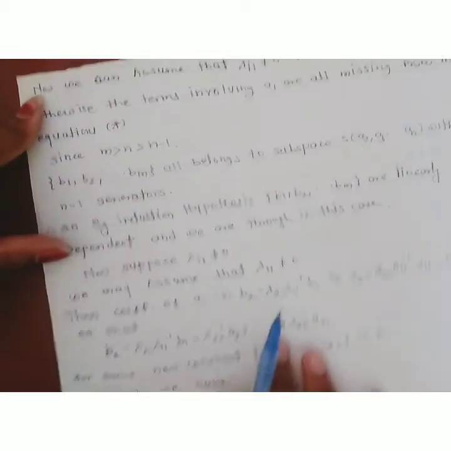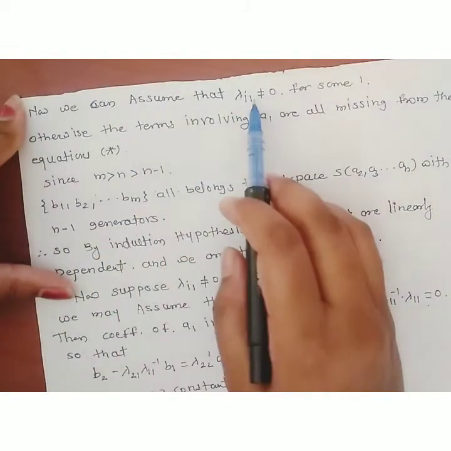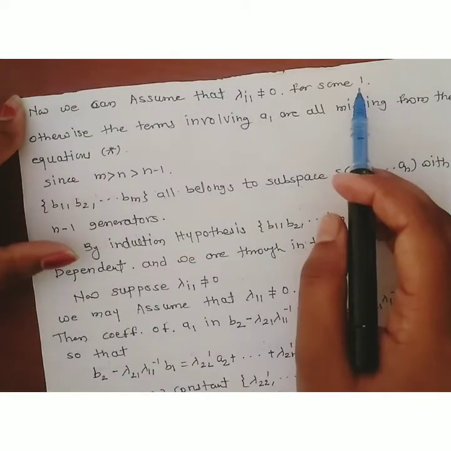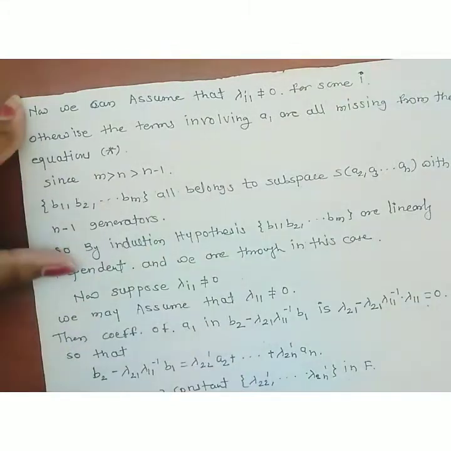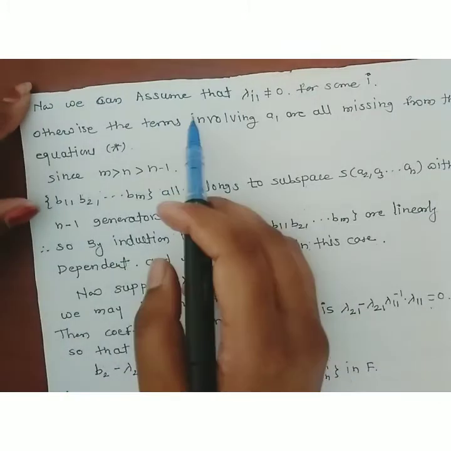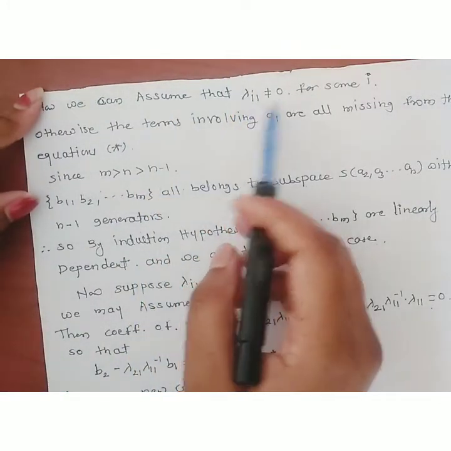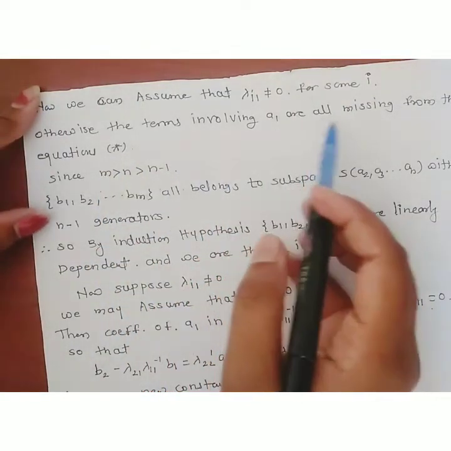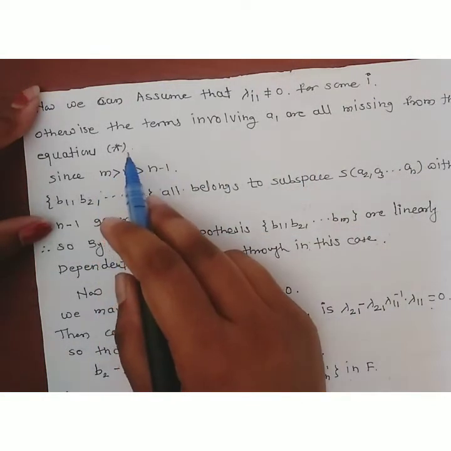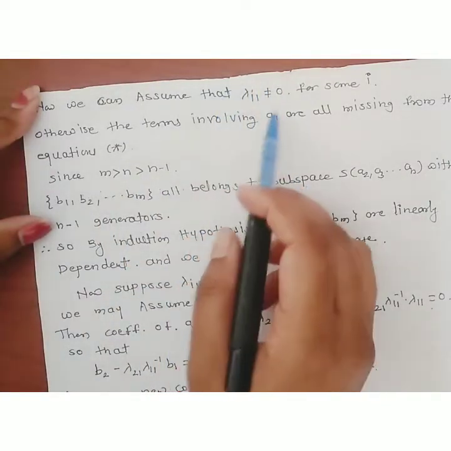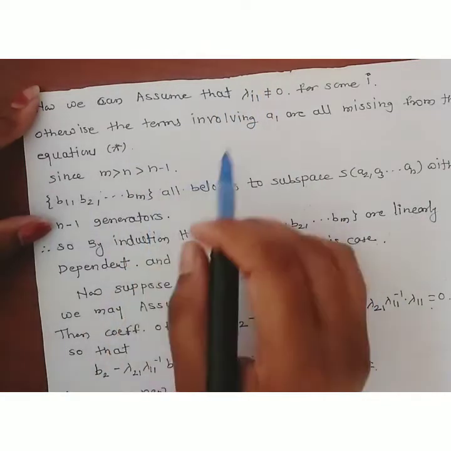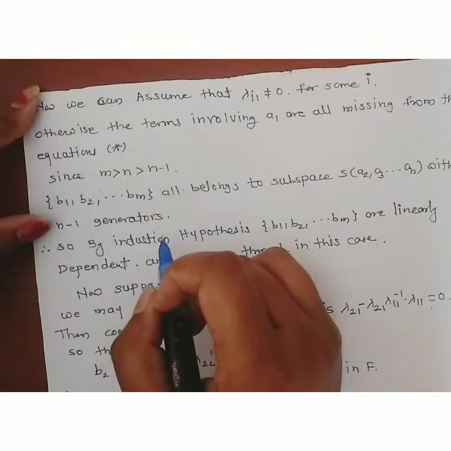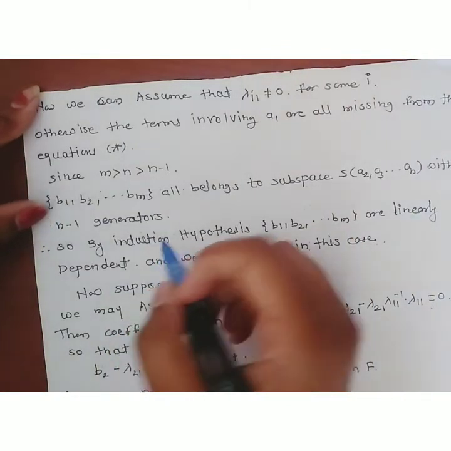Now we can assume that lambda i1 is non-zero for some i. Take this supposition: suppose lambda i1 is non-zero for some i. Otherwise, the terms involving a1 are all missing from equation star. Consider lambda i1 is non-zero. Now suppose lambda i1 is equal to 0.